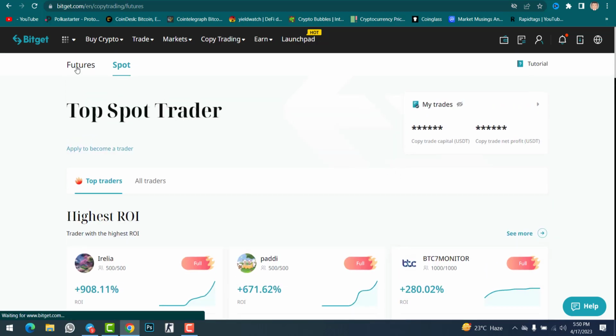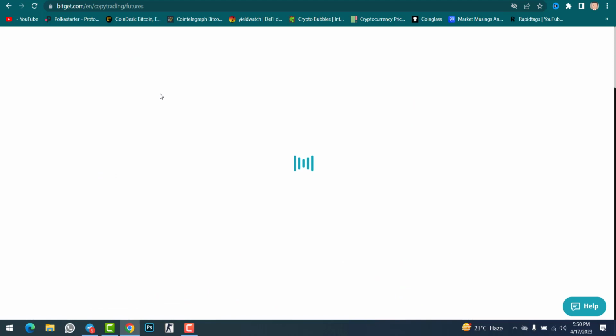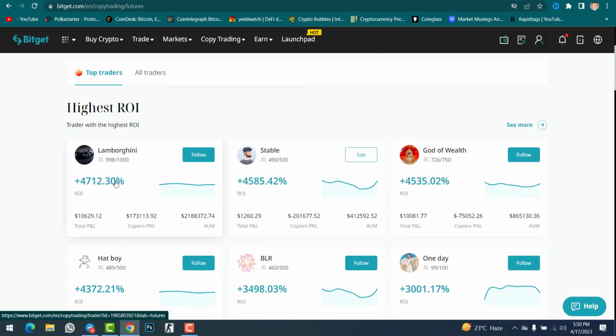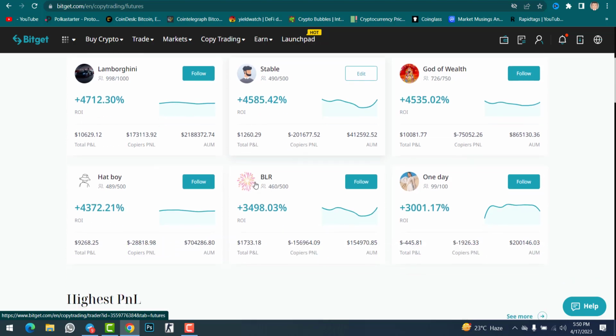Although if we go back to futures trading, inside futures trading you can find top traders. Like you can check in here, return over investment 4,712%, return over investment 4,585%. Mostly, if you check, all the traders are in profit. You can check the percentage in here.